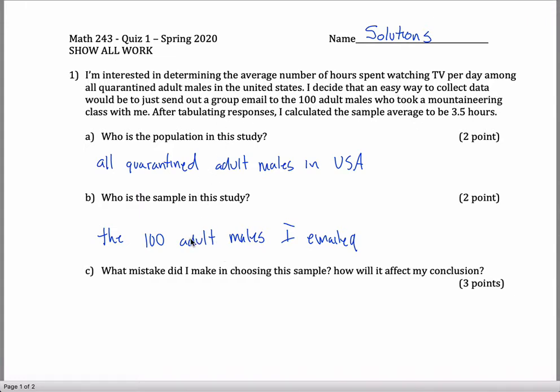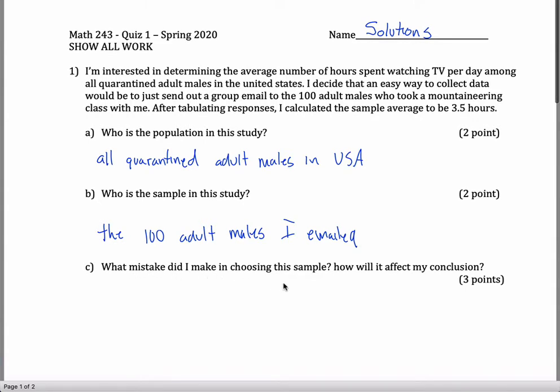So population and sample, two pretty important concepts or vocabulary words that will get a lot of use in this class going forward. Maybe it's fairly straightforward, but if there's any confusion at all between population and sample, that's something you definitely want to be solid with for this class. A lot of the stuff that comes up later in this quiz isn't nearly as important as that. So maybe it seems like I'm making a big deal out of it, but I just want you to be solid on that because I know it'll help you later on.